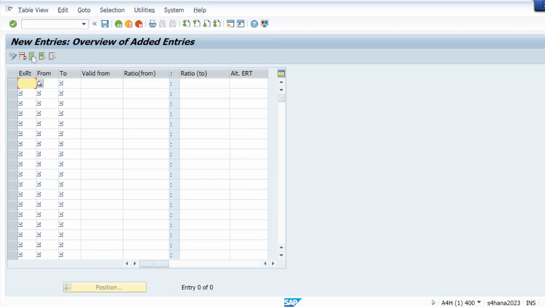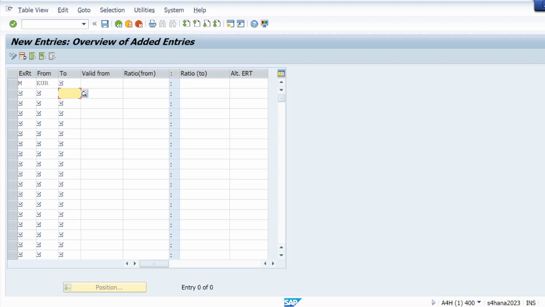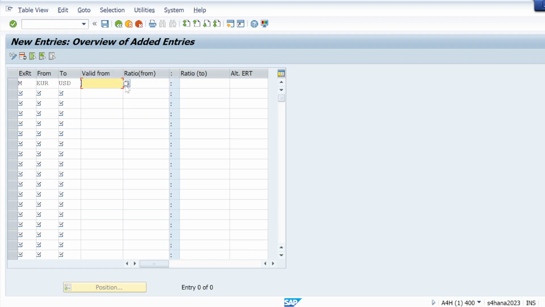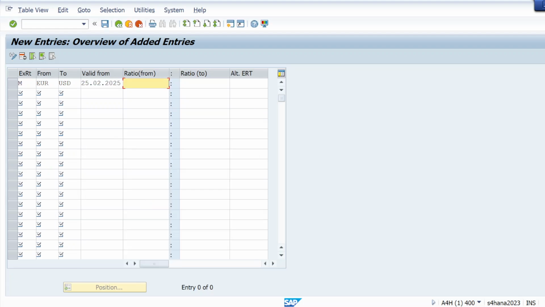Let me go to new entries then. Exchange rate M, from euro to USD. Okay, valid from, I will just mention today's date here. So from 25th of February it's mentioned, and ratio I'm taking 1:1. For both I'm taking mapping 1:1. So hit enter and save it. So it's done.